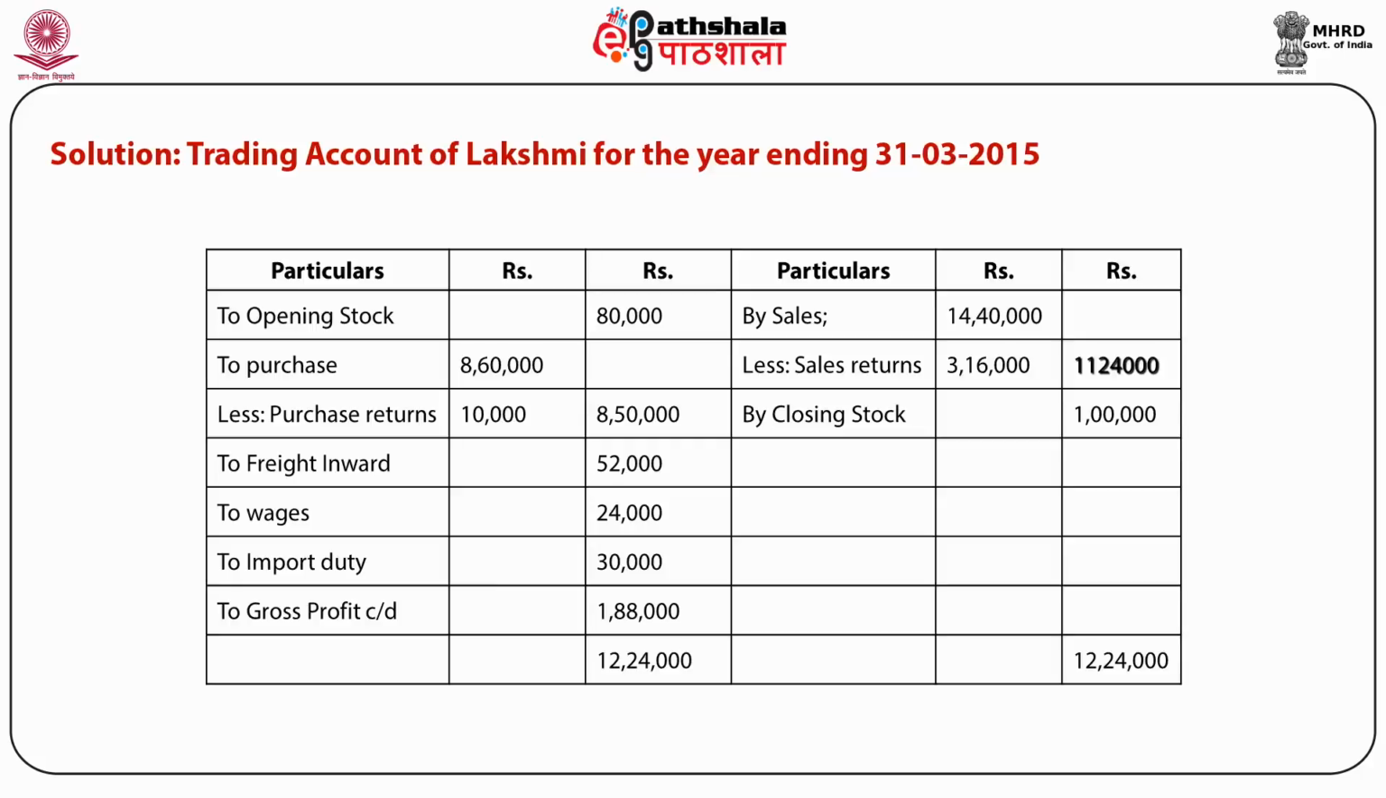This gross profit will be carried down to the profit and loss account, and it will be the starting point for that profit and loss account. It will be shown on the credit side of that profit and loss account.